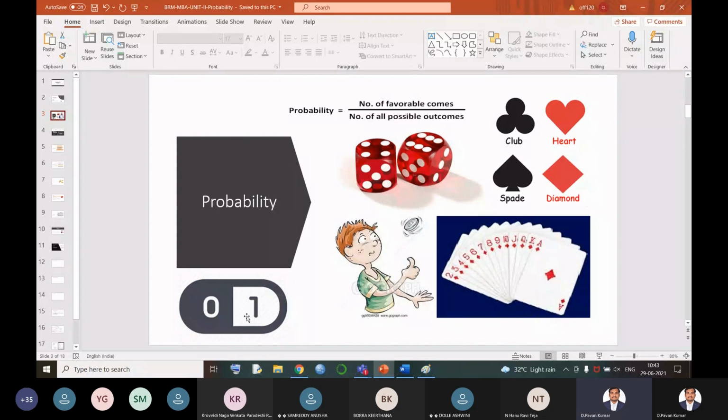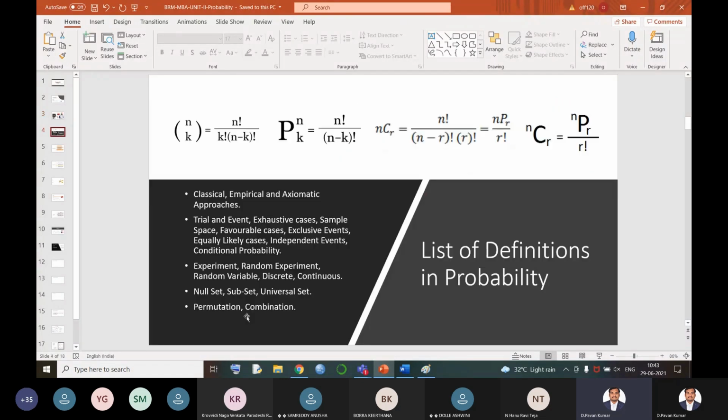Okay. Before starting these problems, let us discuss some basic definitions. What are those concepts? To solve these problems, what the numerator is, what the denominator is, how we are going to select those values, and how many different kinds of situations we face in probability while solving the problem. What categories of problems do we have? Let us see them. Then let's move on to the actual problems.